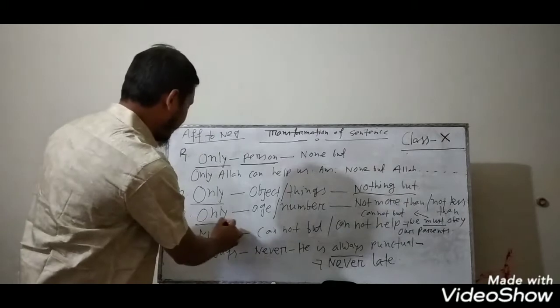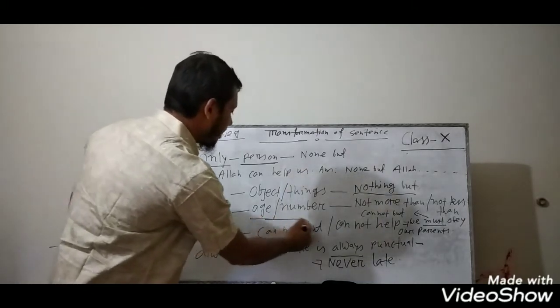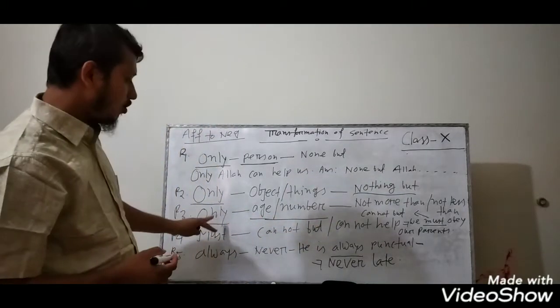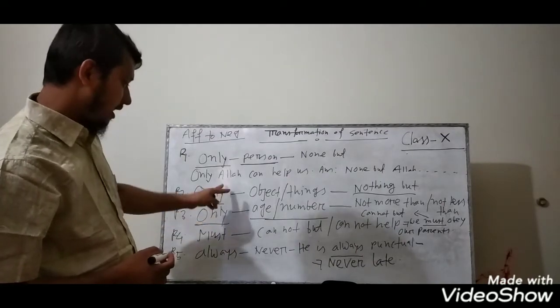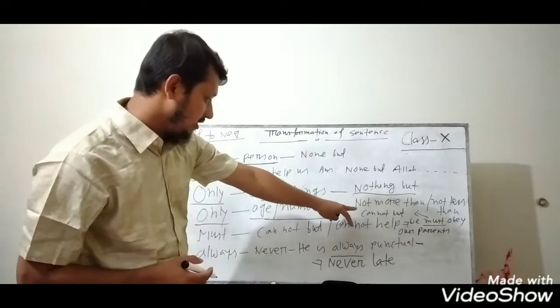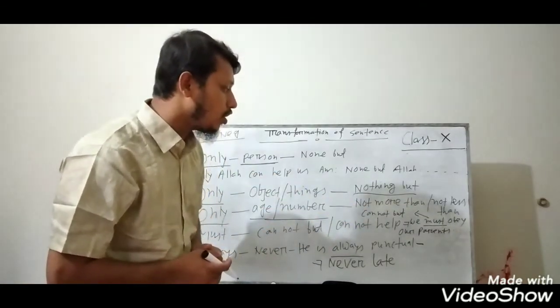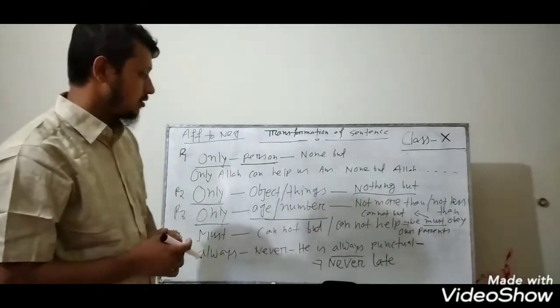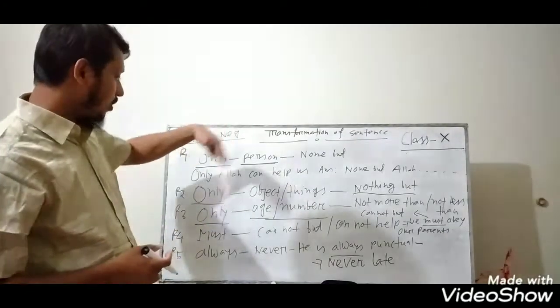And if only indicates age or number, instead of only you can write not more than or not less than. You understand?